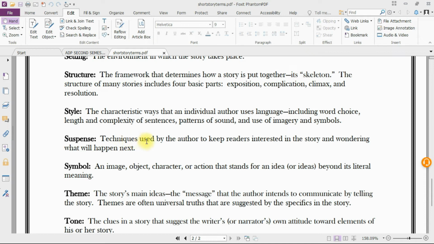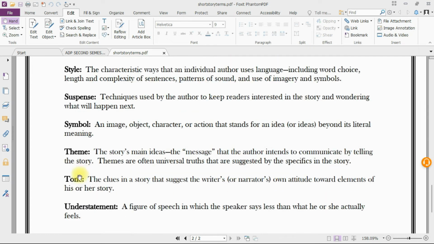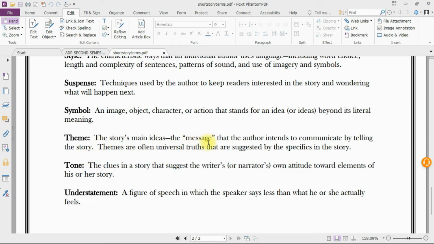Suspense: techniques used by the author to keep readers interested in the story and wondering what will happen next. Symbol: an image, object, character, or action that stands for an idea or ideas beyond its literal meaning. Theme: the story's main ideas, the message that the author intends to communicate by telling the story. Themes are often universal truths that are suggested by the specifics in the story.